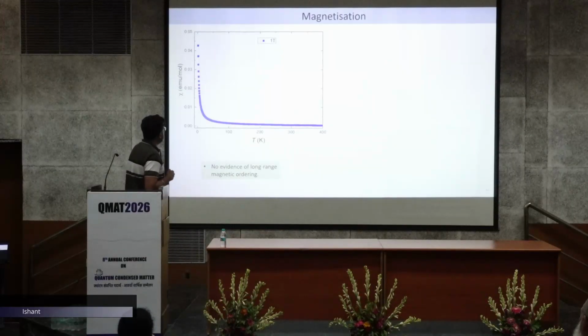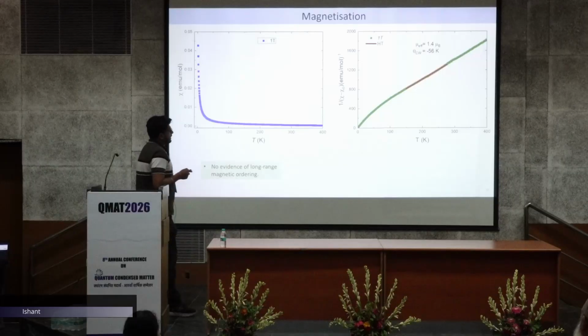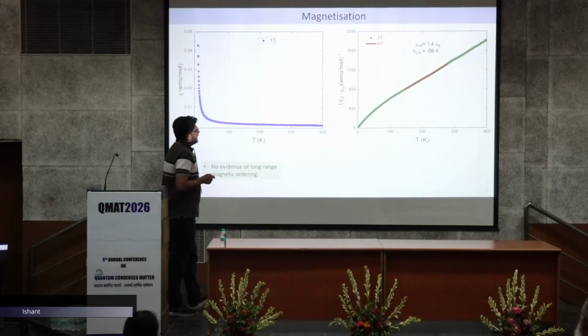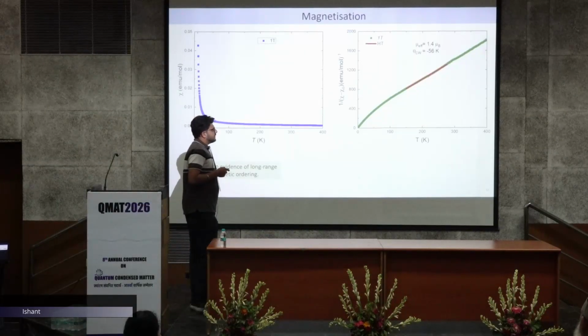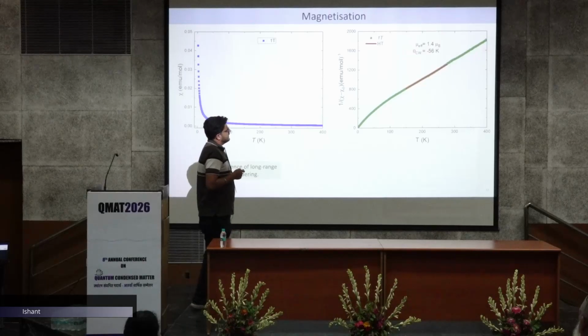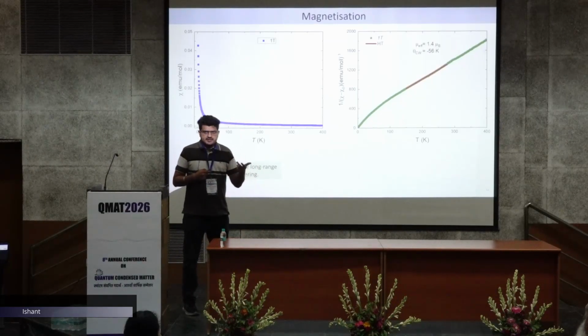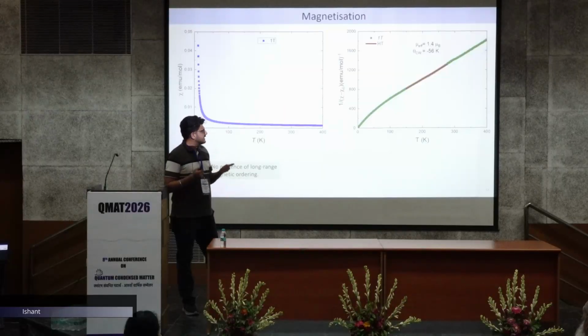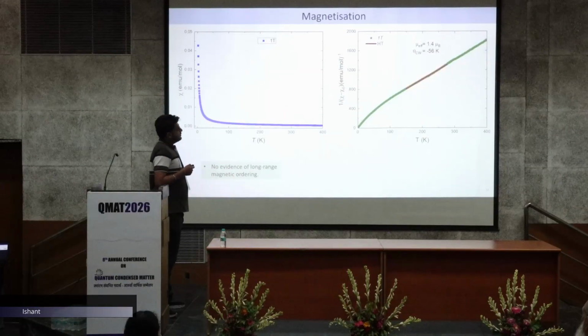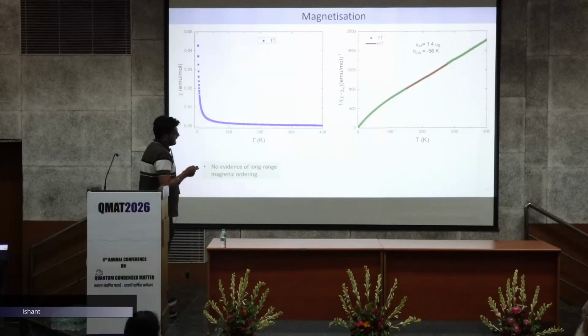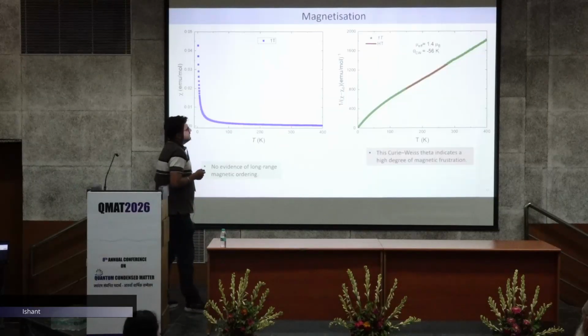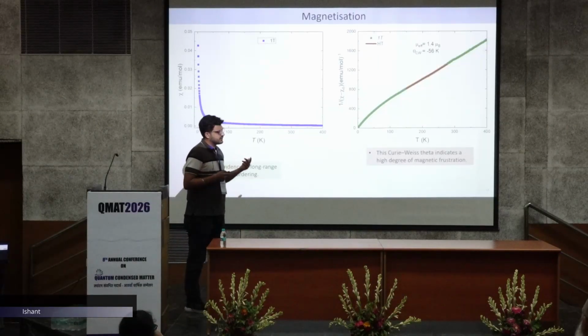range magnetic order state. And also we have plotted 1 by chi as a function of temperature, and we have fitted the Curie Weiss law at high temperature. So here you can see the Curie Weiss theta is minus 56 Kelvin. This minus sign indicates the antiferromagnetic correlation between the spins, and the magnitude of the Curie Weiss theta is very high, 56 Kelvin, and this indicates a high degree of frustration.